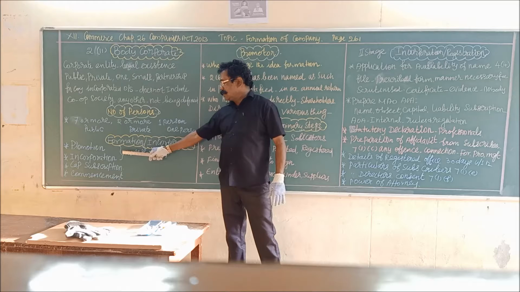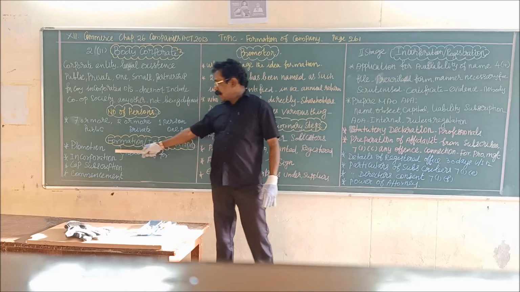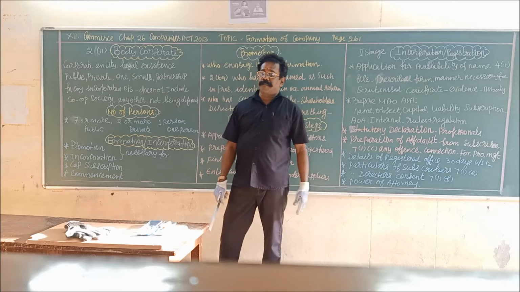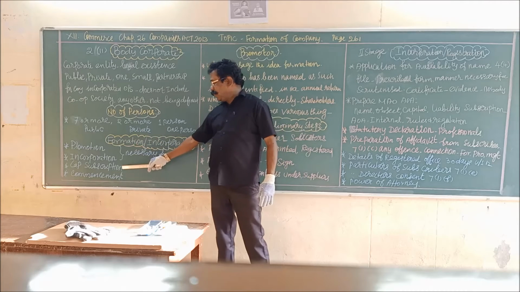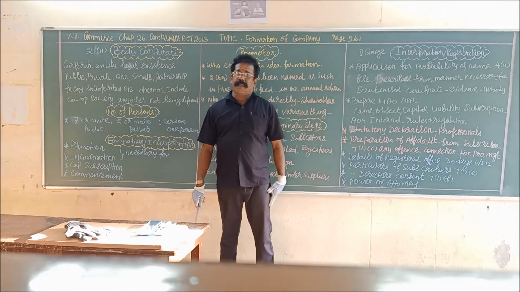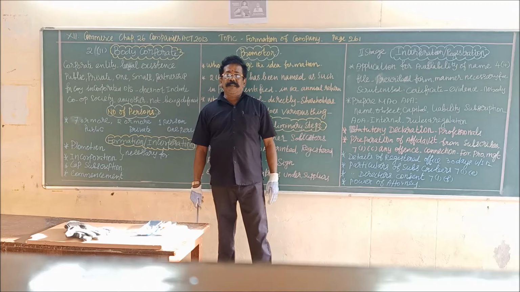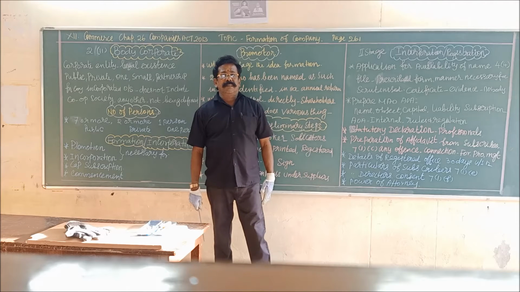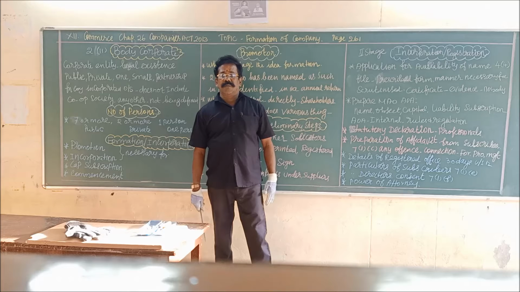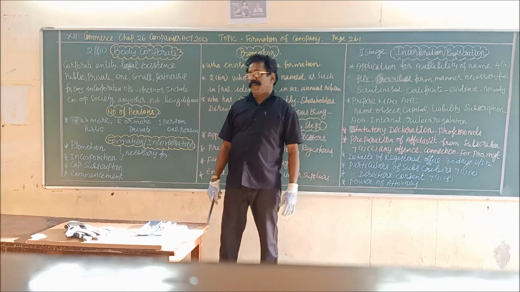So the first 2 stages are common to all companies, namely promotion and incorporation. A private limited company need not fulfill capital subscription, because it fulfills its capital requirements by itself. It need not collect capital from the public by way of issue of shares.